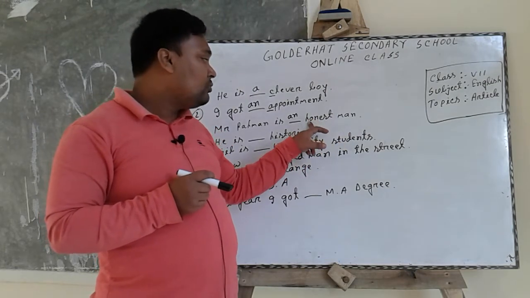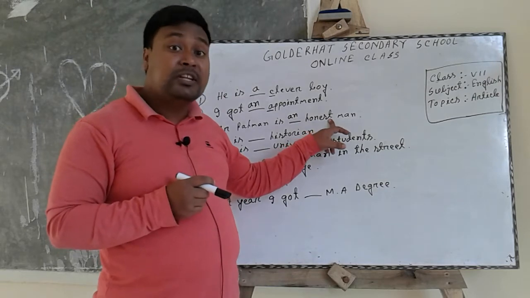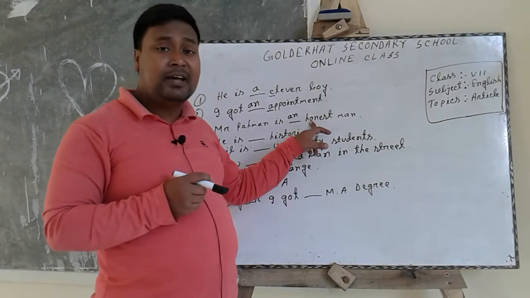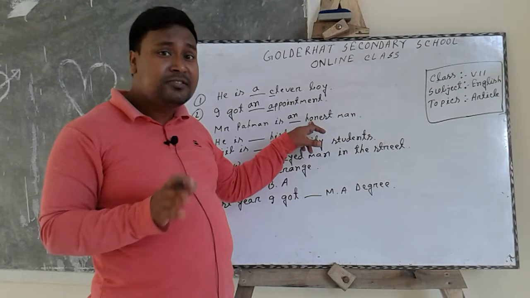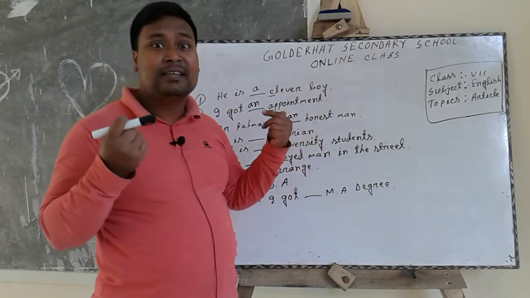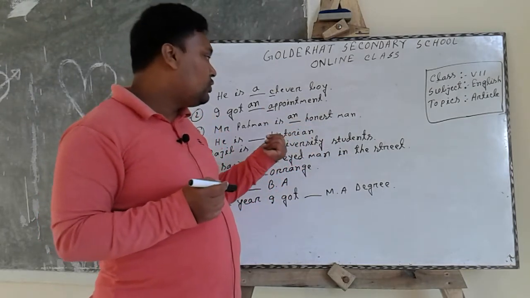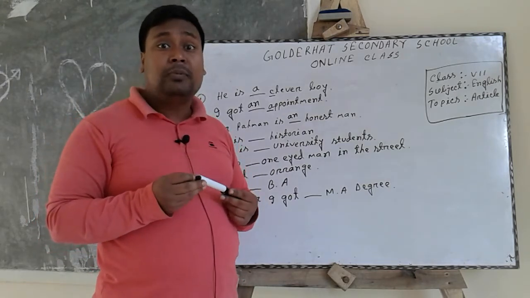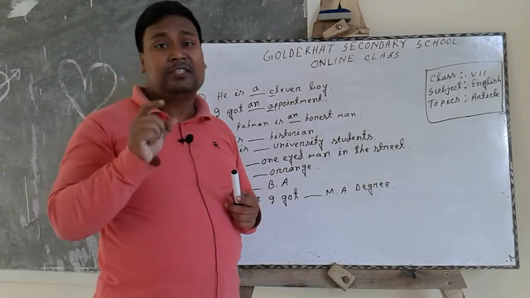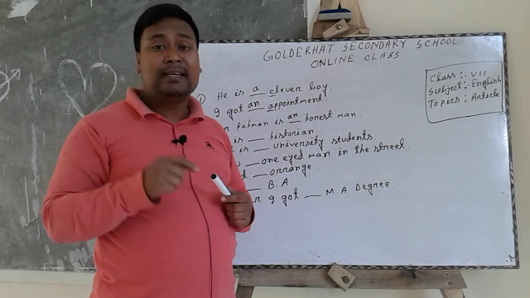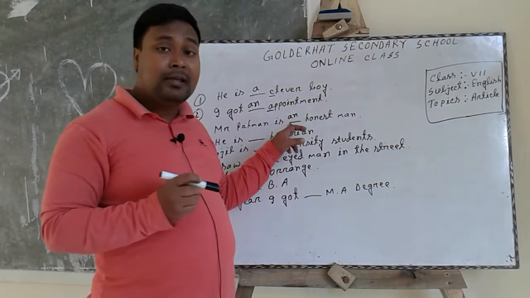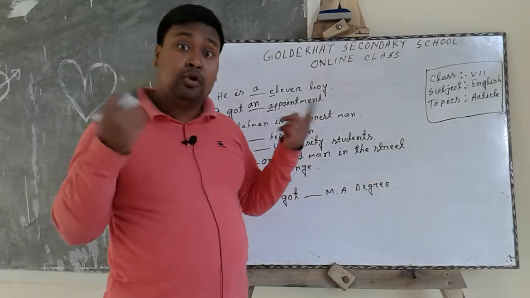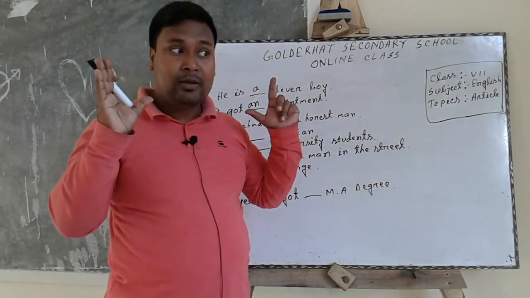We have to read it honest. So here the pronunciation of the H is absent. So if the pronunciation of the H is absent, we have to write an instead of a, though H is a consonant.